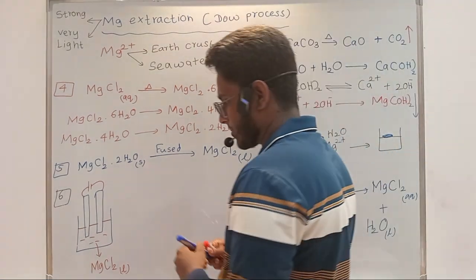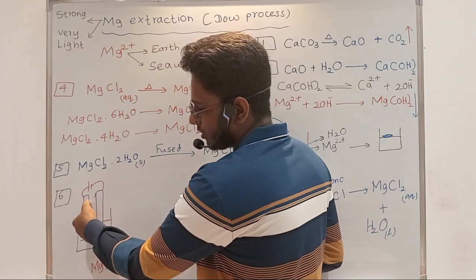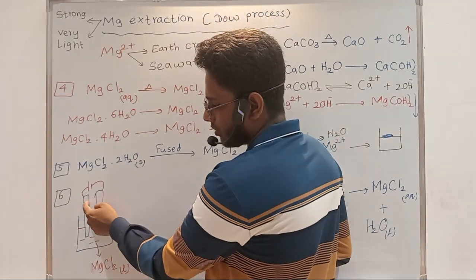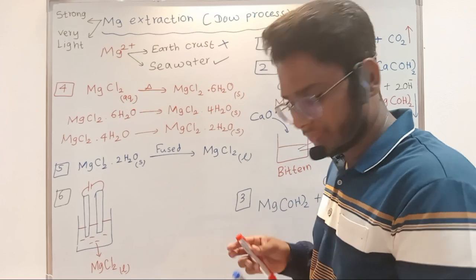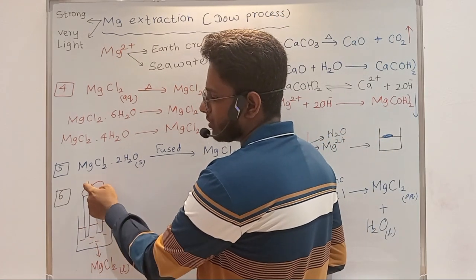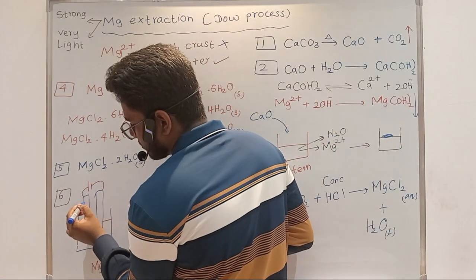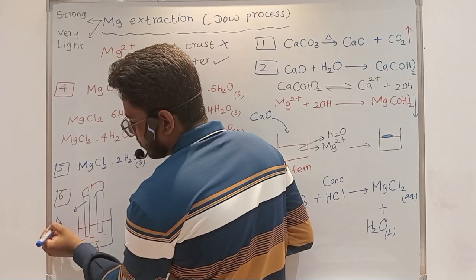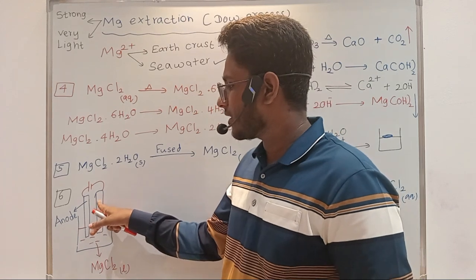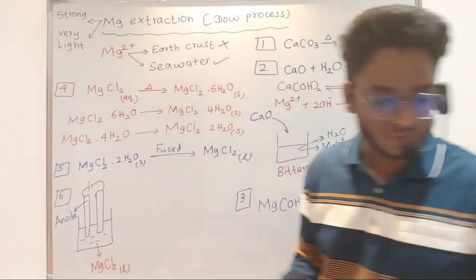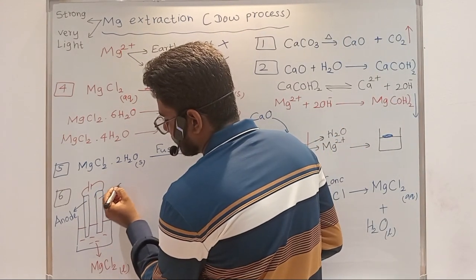If you have studied electrochemistry, I'll tell the theory also. The electrode connected to the positive terminal of the cell is known as the anode. So this is the anode. The electrode connected to the negative terminal of the cell is the cathode. So this is the cathode.